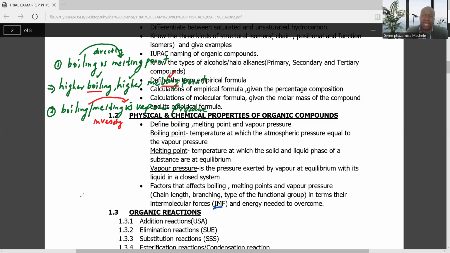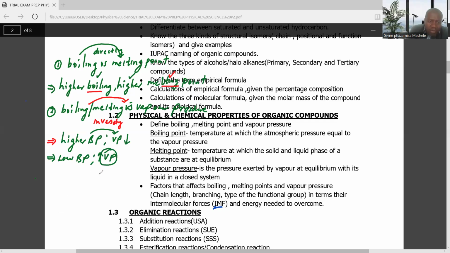It means a substance or a compound that has a higher boiling point will have a low vapor pressure, a very low vapor pressure. But a substance that has a low boiling point will have a higher vapor pressure.